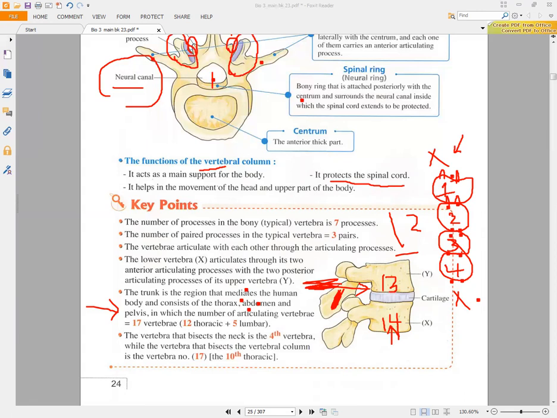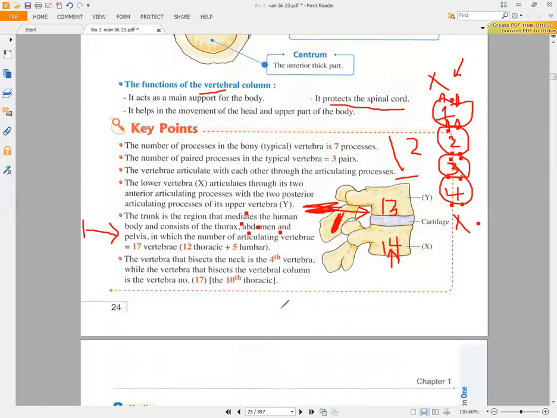But if I ask you about the bones present here, you will say 12 thoracic, 5 lumbar, 1 sacral, and 1 coccygeal bone. So the trunk is the region that mediates the human body and consists of the thorax, abdomen, and pelvis. And you have to concentrate on the aim of the question.